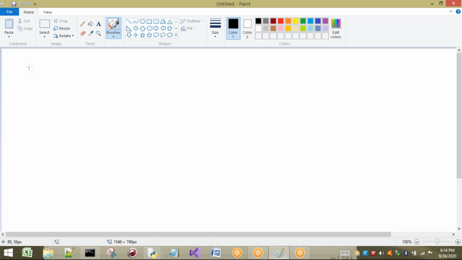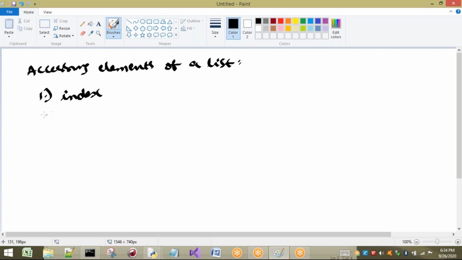So for accessing the elements of a list, we can access in two ways. First way is by using indexes. Second way is we can use the slice operator. Already we have seen in detail about these two concepts related to strings. So if you understand that concept, here also the same implementation will be there. We can explain directly without going into detail. Okay, right. So first let us see about indexes.